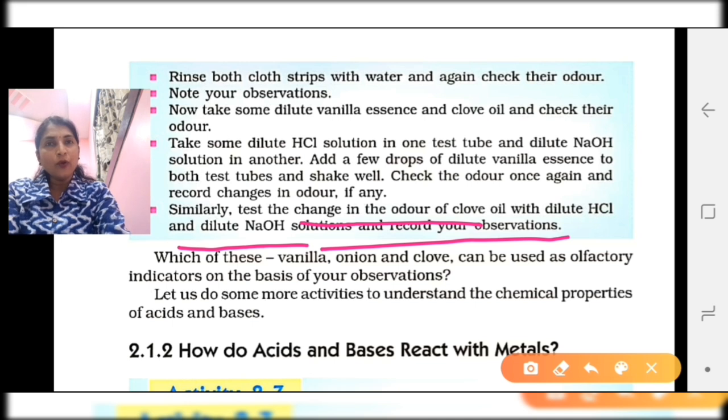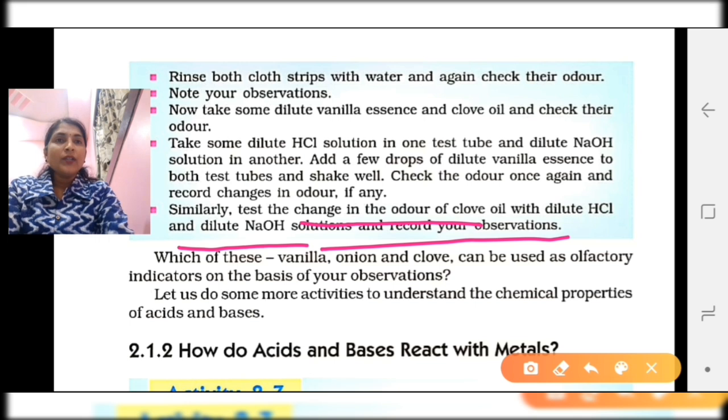Same for the clove oil: when mixed with the base it does not have any odor, but the clove with the acid solution has the odor. Now which of these, vanilla, onion and clove, can be used as olfactory indicators on the basis of your observation?